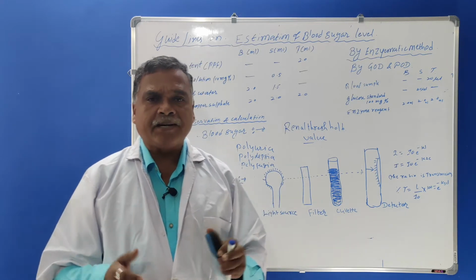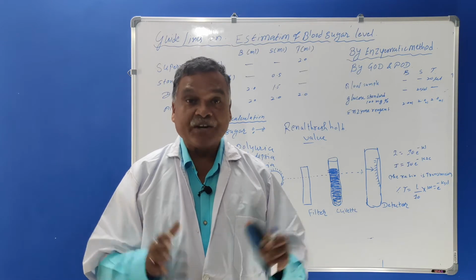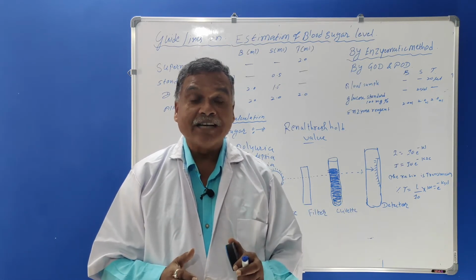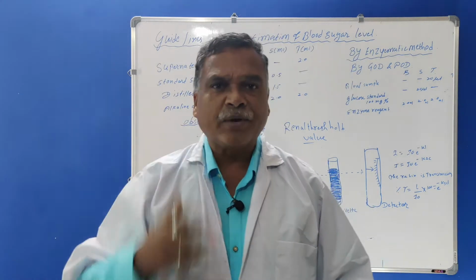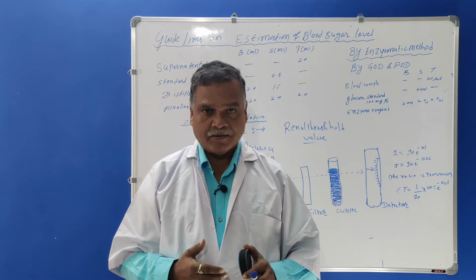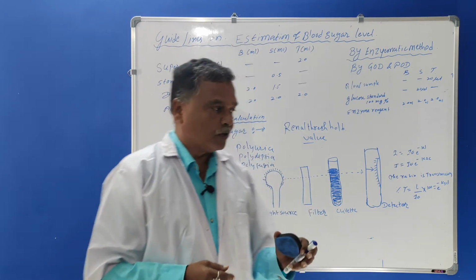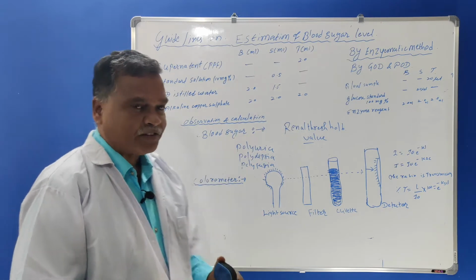In diabetes the person can also become tired. Weakness will be there, and sweating will be there. When he walks from one place to another, immediate sweating will appear on the face. Therefore these are important symptoms, and the blood sugar level estimation is done.